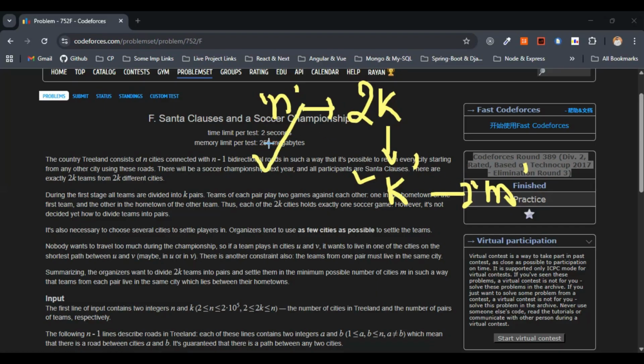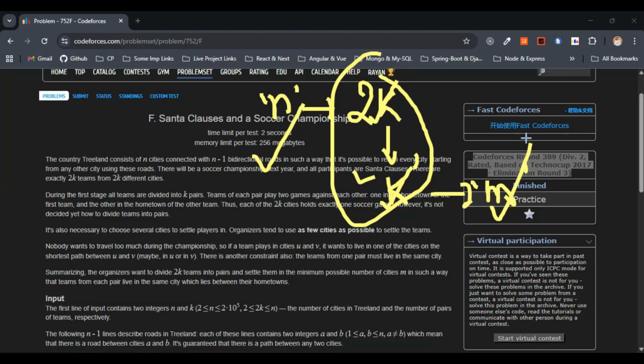Let me read out the question loud. Just listen to this carefully. We have been given a tree of n cities and 2k special hometowns, nothing but the teams here. We have to pair the 2k teams into k pairs, and we have to choose the minimum number of m cities to house them so that each pair lives in a single city lying on the shortest path between their two hometowns.